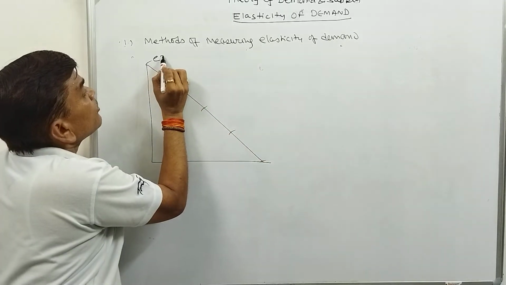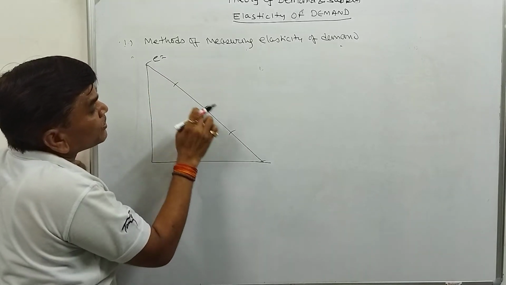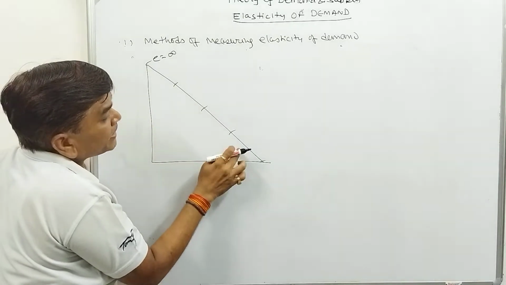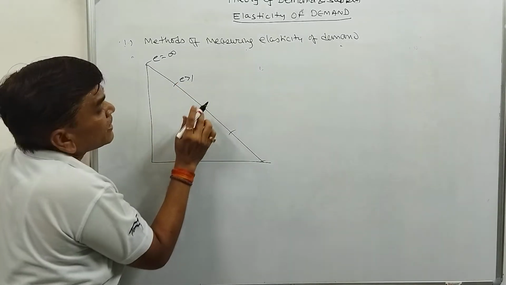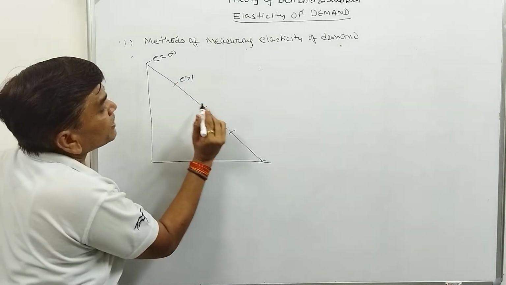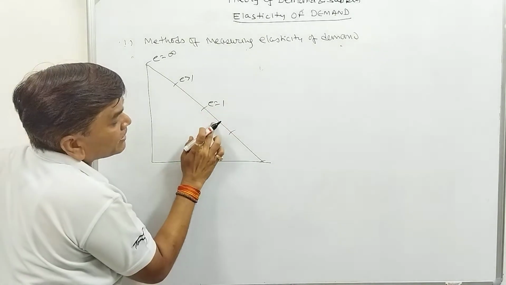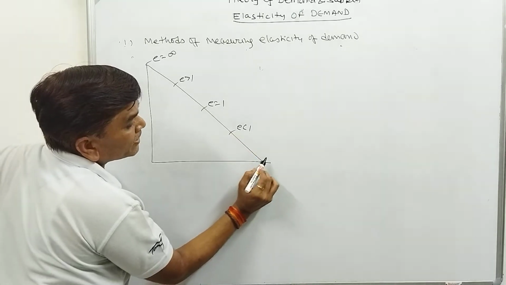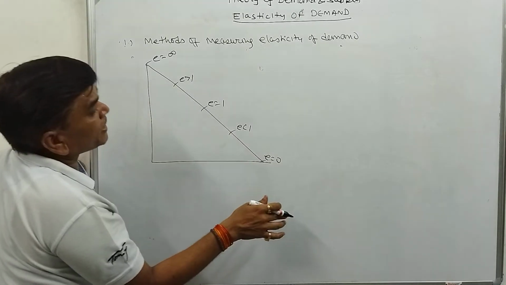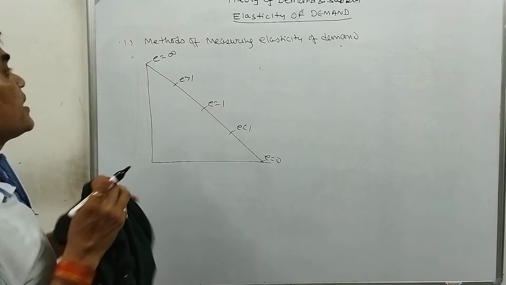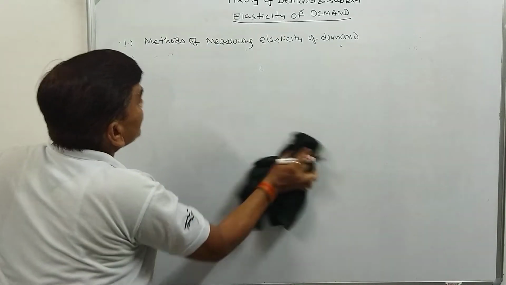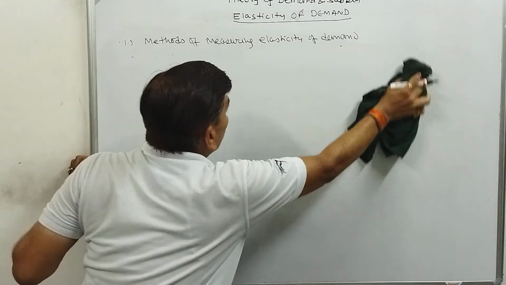Here lower segment 1, 2, 3, 4, but upper segment 0, so elasticity is infinity. Here 3 divided by 1, greater than 1. Here 2 divided by 2 equal to 1. Here 1 divided by 3, 0.33, less than 1. Or here 0, because lower segment is 0, so the elasticity is 0. This is the point elasticity. For point elasticity, lower segment is always divided by upper segment.